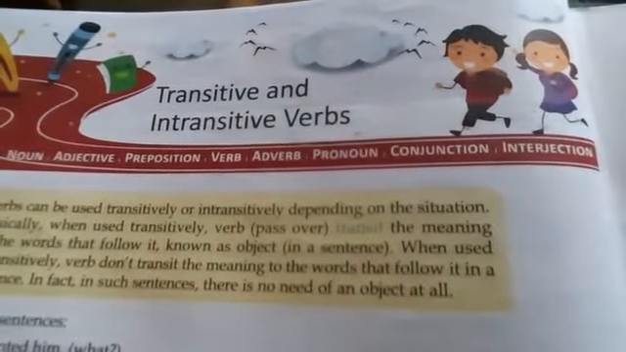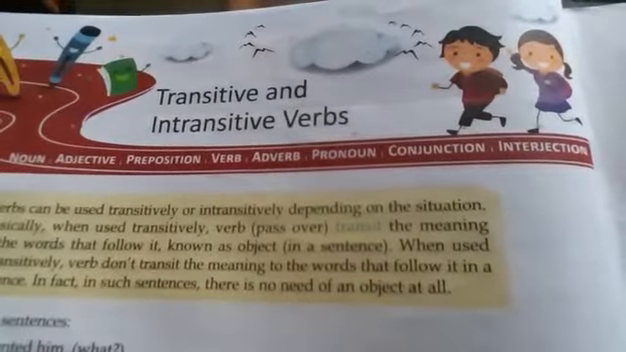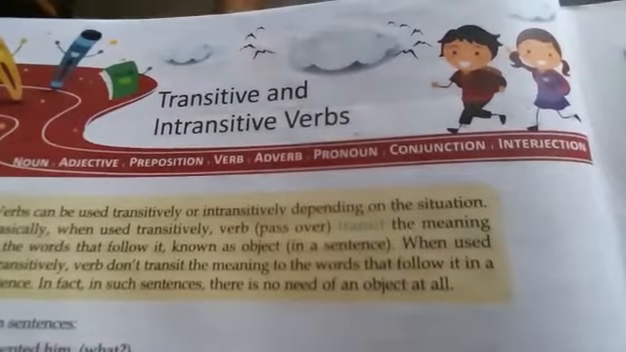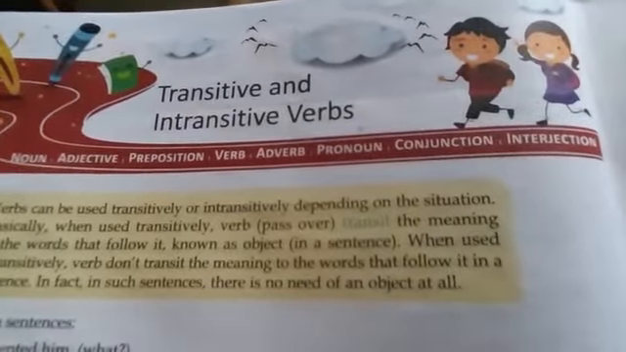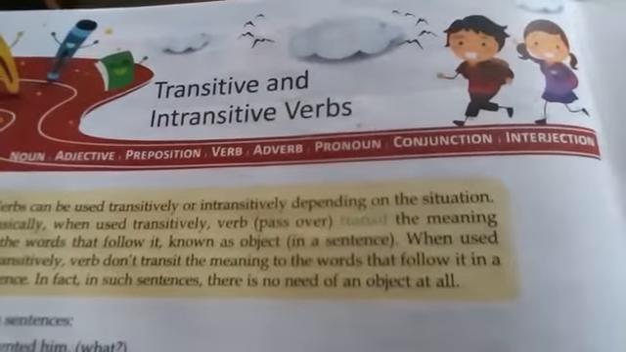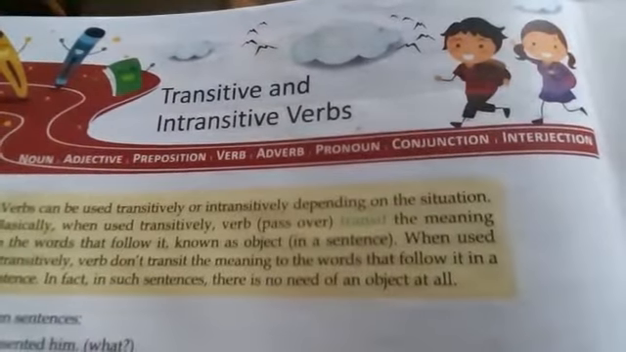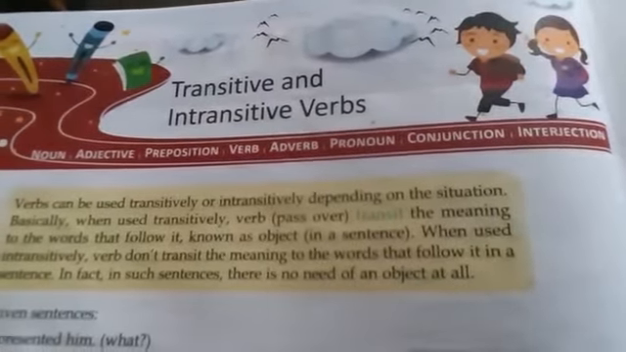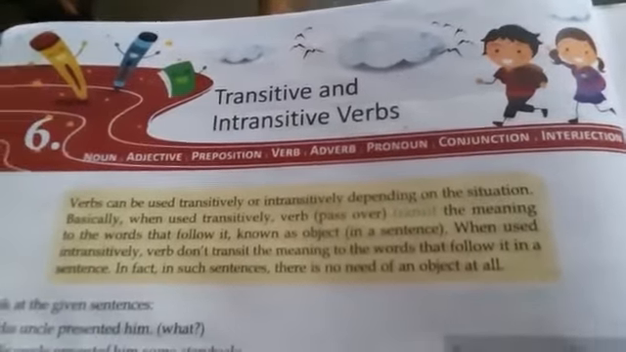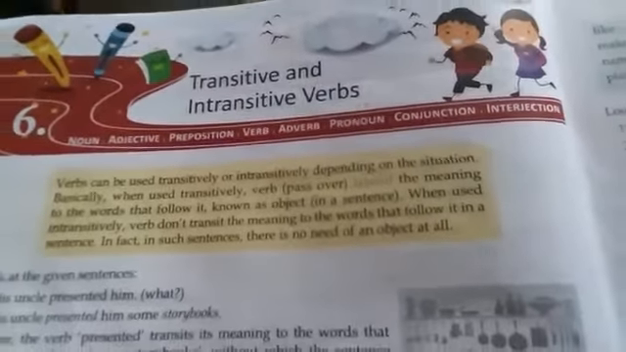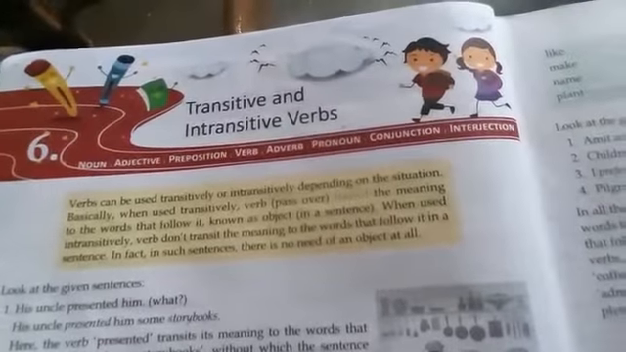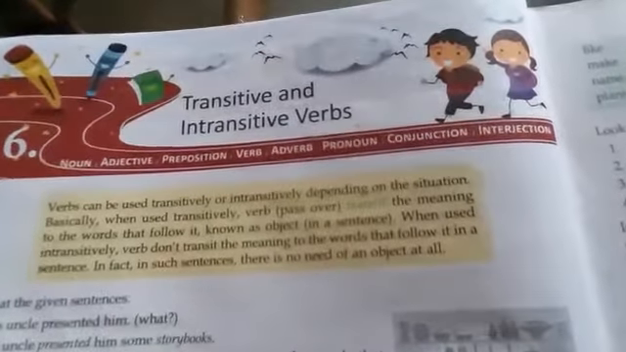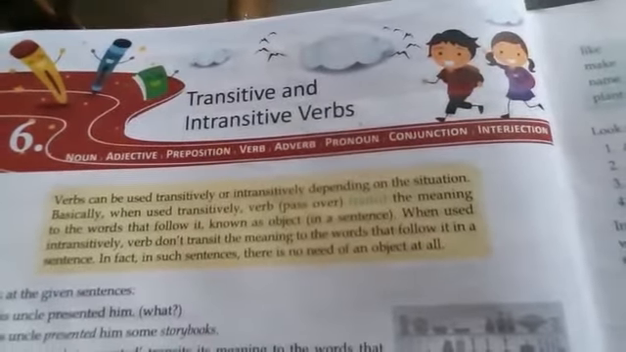In today's video, I will explain lesson 6, that is your transitive and intransitive verbs. Verbs are words which indicate action or state of being in a sentence. A sentence remains incomplete without the presence of a verb in it. Verbs can be classified into transitive and intransitive verbs.